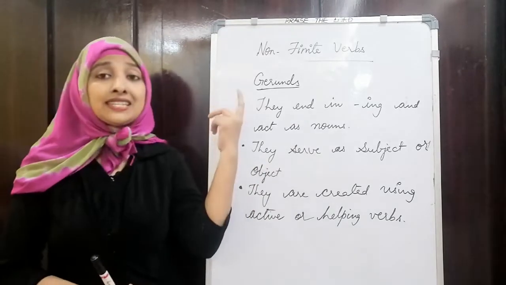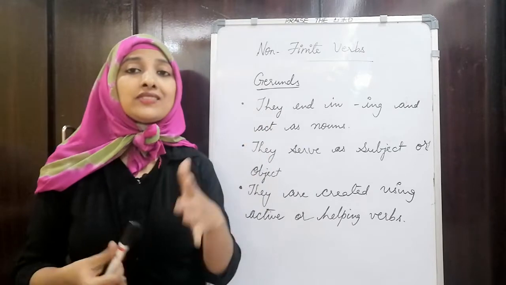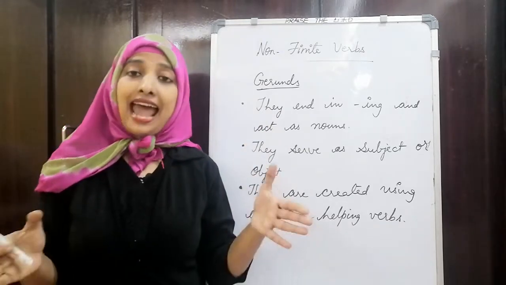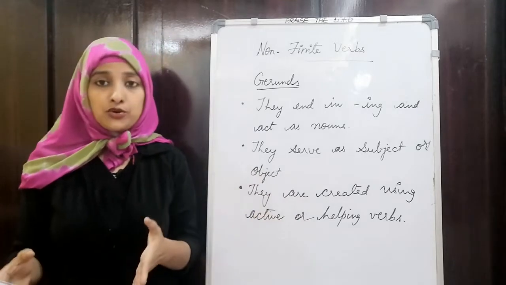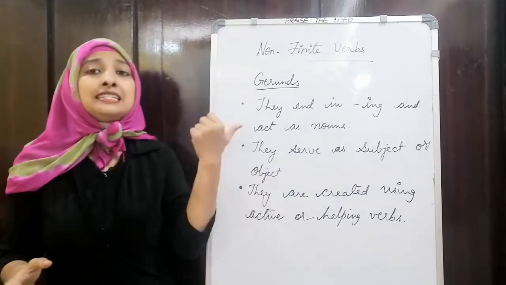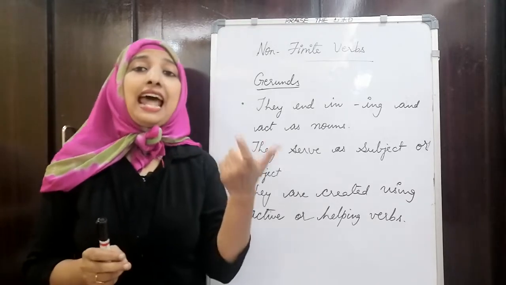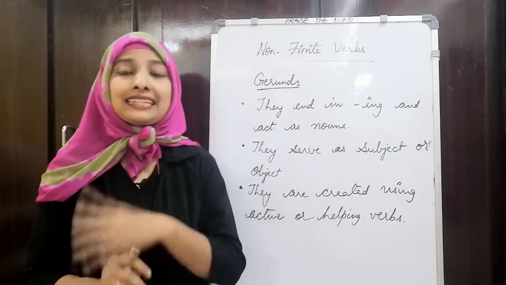We have seen in non-finite verbs that they don't act as an action word. Gerunds are words with an ending in ing form, and they act as a noun.